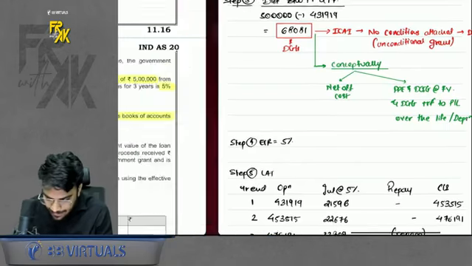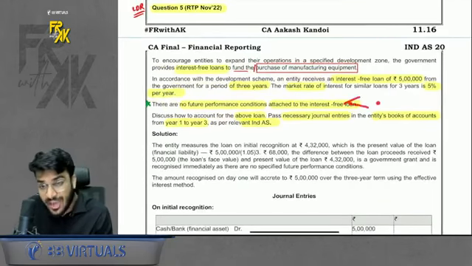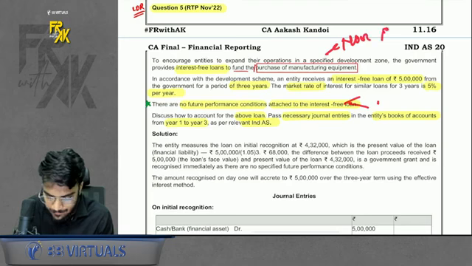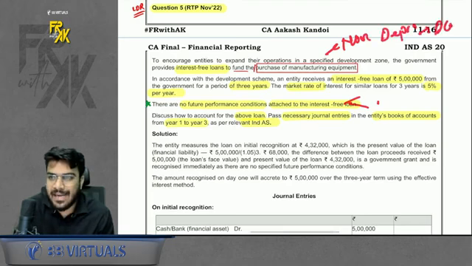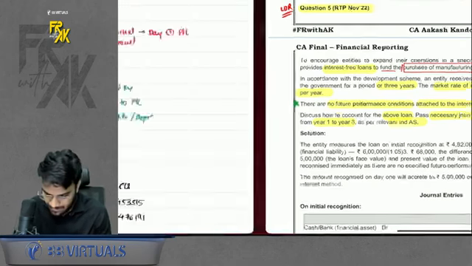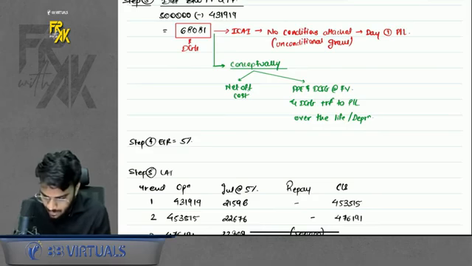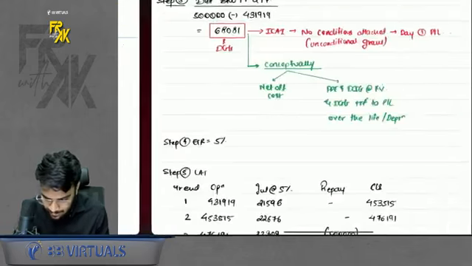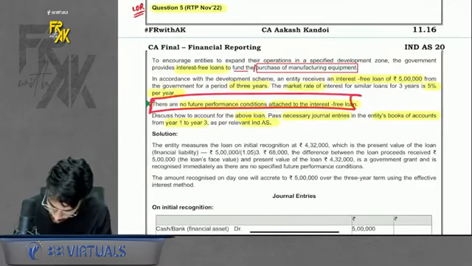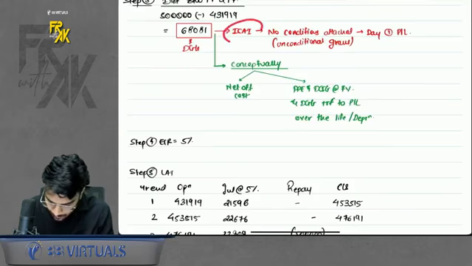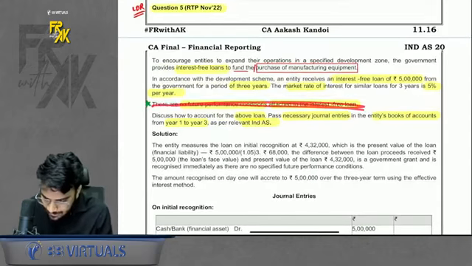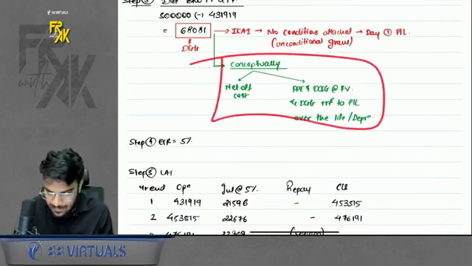on day 1. Ideally, if it is conditional or unconditional, we check only when we have a non-depreciable asset. In non-depreciable, when we book the DGG at fair value, that time we say na check whether conditional or unconditional. In case of depreciable asset, we say directly this only, na. Either book at net of cost or book at fair value and transfer the fair value to profit and loss over the period of life or over the period of depreciation, right? But anyways, I am discussing both the methods. So if this line is present in such kind of question, you will transfer to P&L on day 1 itself. If let's say this line was missing, in that case, you will do what conceptually is to be done.